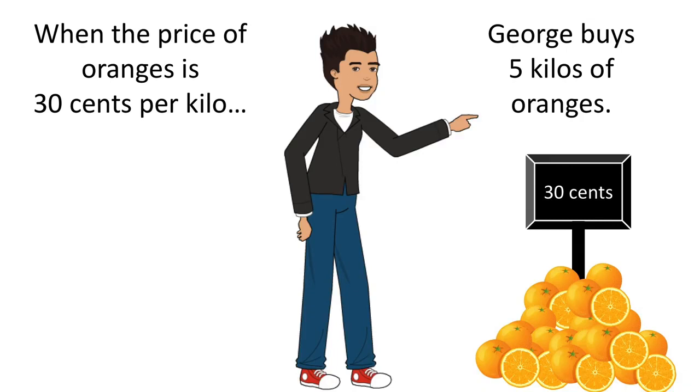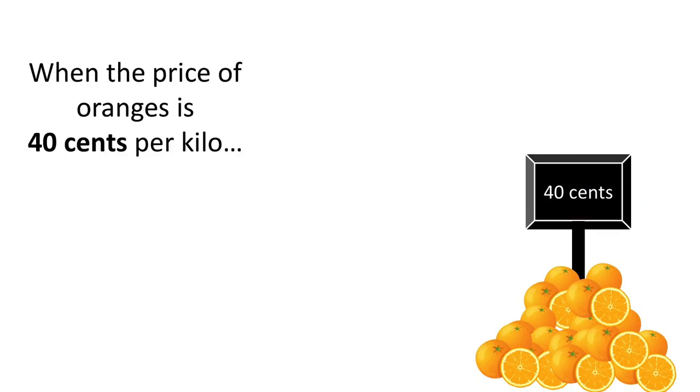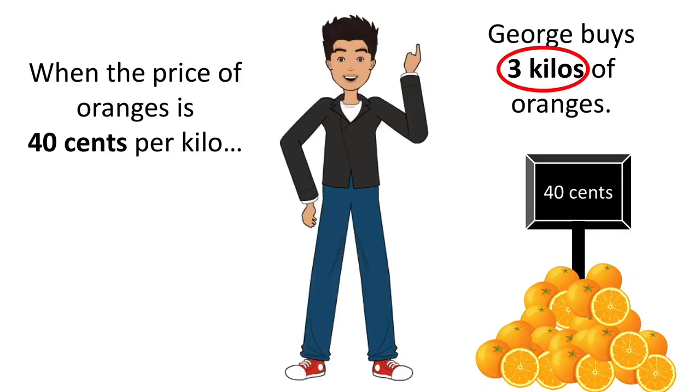The price of oranges is 30 cents per kilo, and we see George buying 5 kilos of oranges. Next Saturday, waiting for George to show up for his weekly shopping, we see that the price of oranges has changed, and now it is 40 cents per kilo. We are observing that George is now buying 3 kilos of oranges instead of the 5 kilos he bought last Saturday. So George buys fewer oranges now.